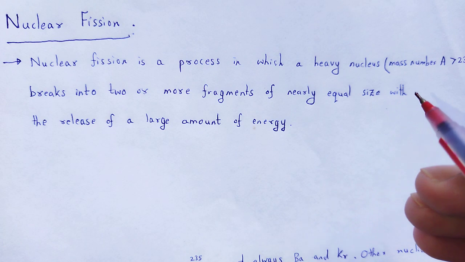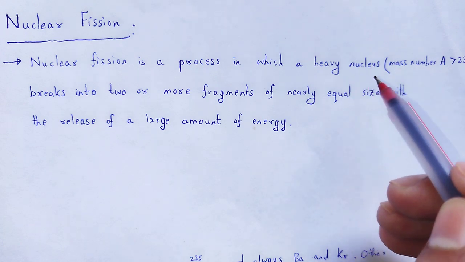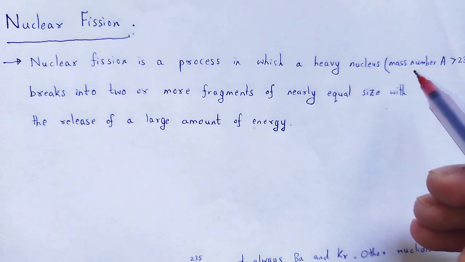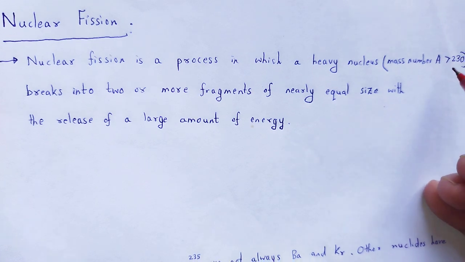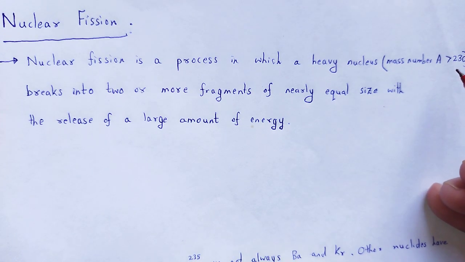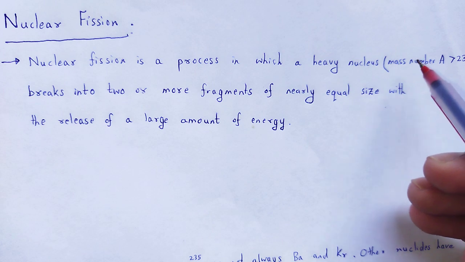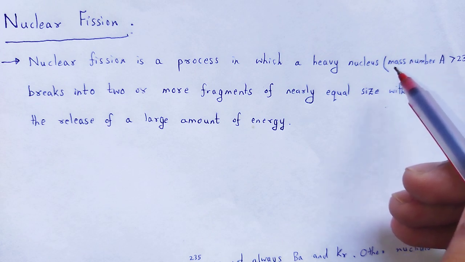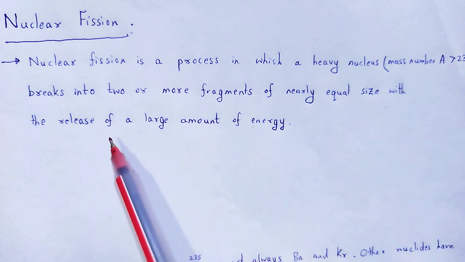a heavy nucleus, those nuclei having mass number greater than 230. In this type of nucleus, the neutron proton ratio is unstable.